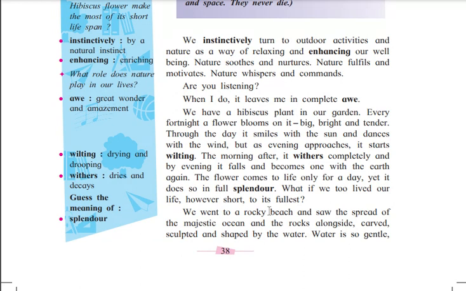The writer is asking a very nice question, comparing the flower to us. If the flower lives only one day, 24 hours, but lives fully, and human beings have lots of time but are not living fully.